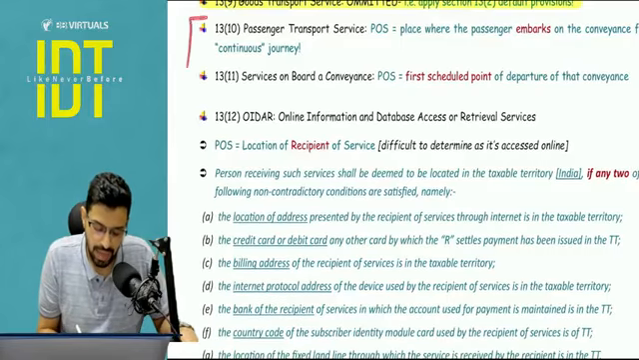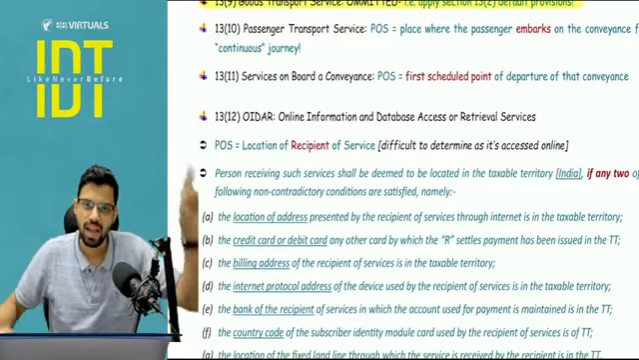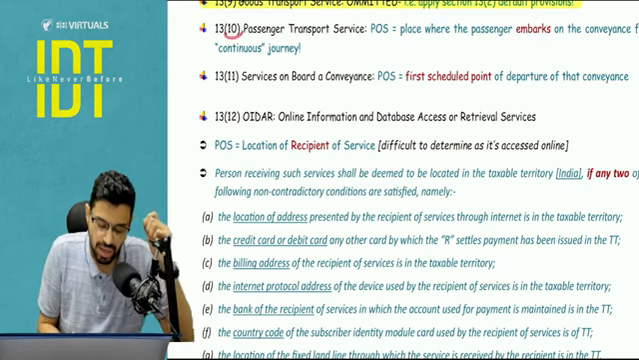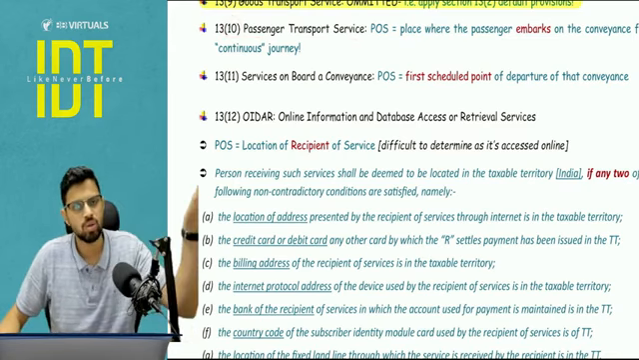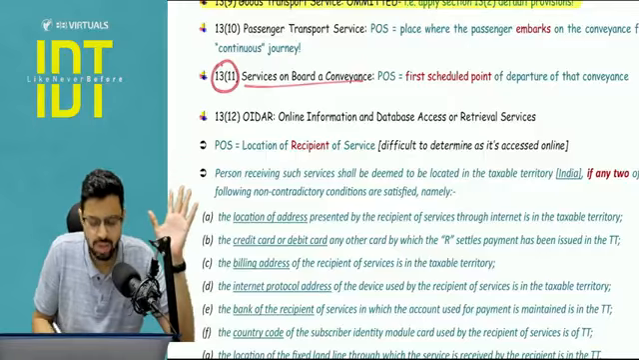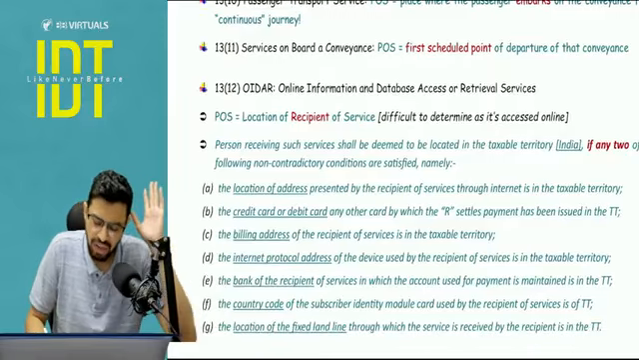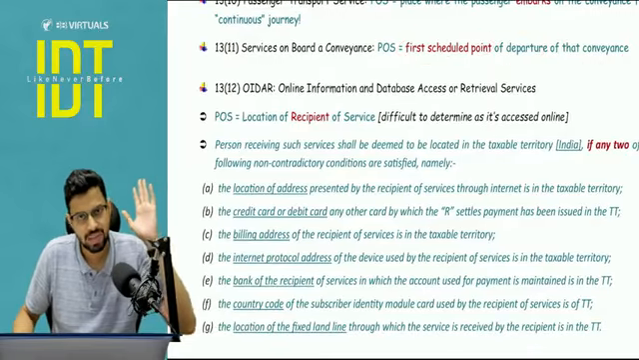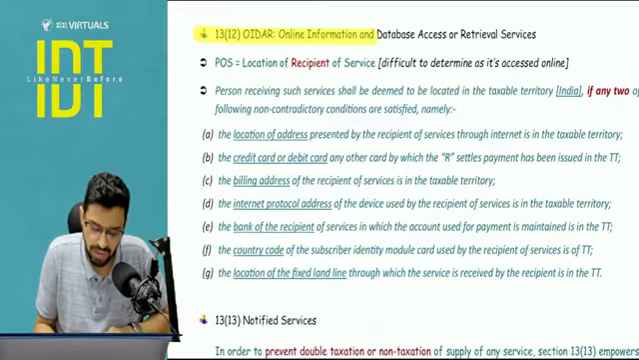And 13.10 and 13.11, just like 12.8, 12.9, 12.10, here 13.9, 10 and 11. So 13.10 is passenger transportation. B2B, B2C does not exist. Focus on the embarkation point for continuous journey. 13.11 is services on board a conveyance, similar to 12.10, first scheduled point of departure for that conveyance. And 13.12 is OIDAR, very specific, pay attention.